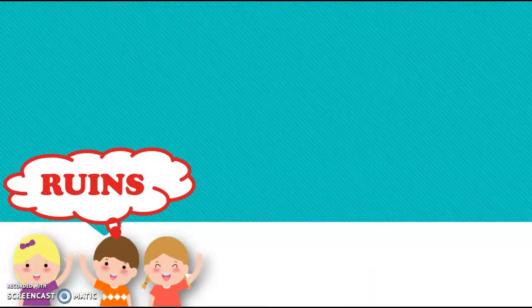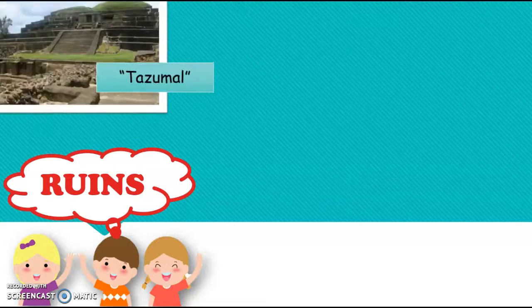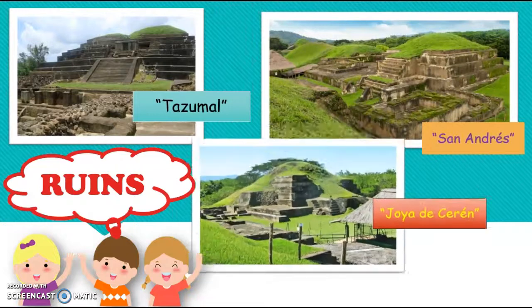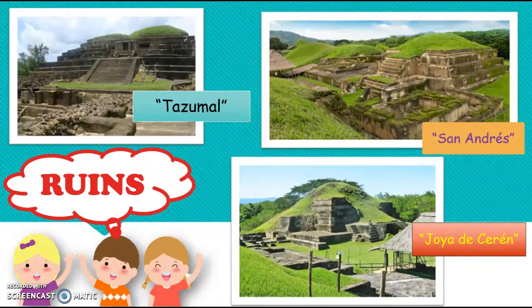Then we have ruins, which is our fourth vocabulary word. Repeat again, ruins. Great. In our country, tourism is very, very important. And we have popular ruins like Tazumal, San Andrés, and Joya de Cerén.